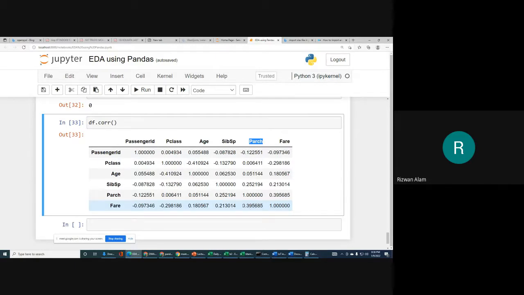Why? Because the correlation coefficient value is 0.3. If it is 0.6, 0.8, 0.9, it means those two columns are highly correlated.